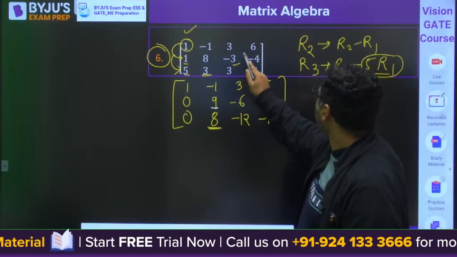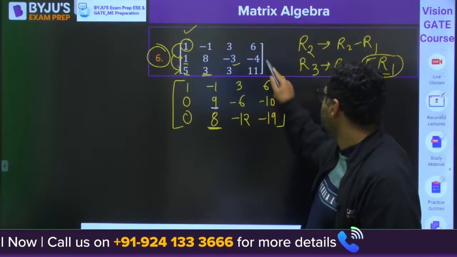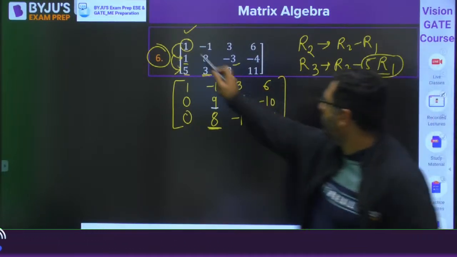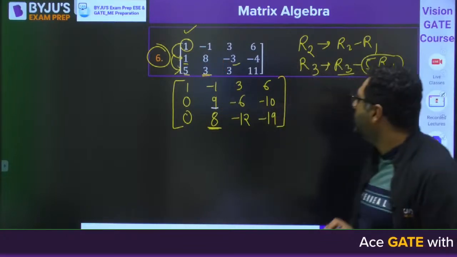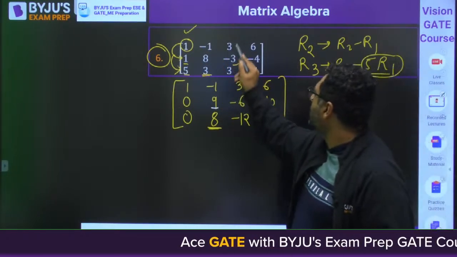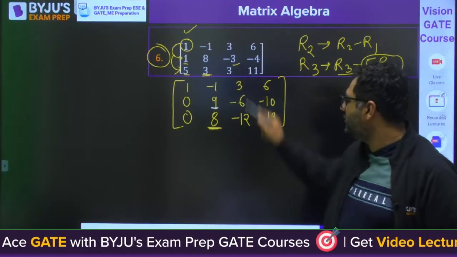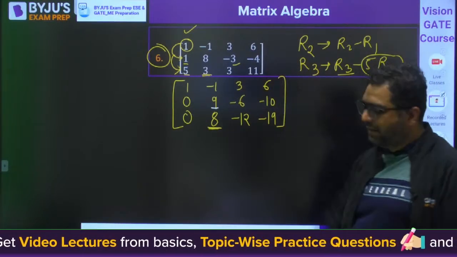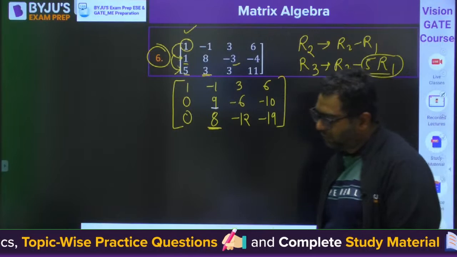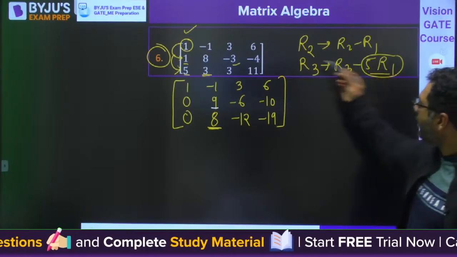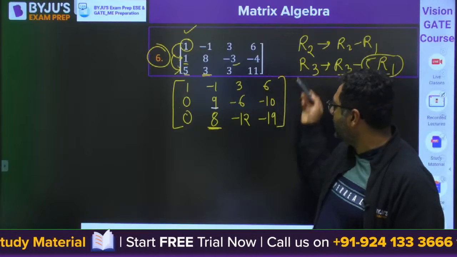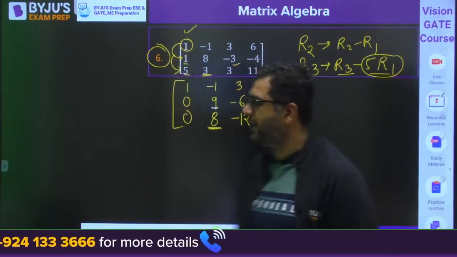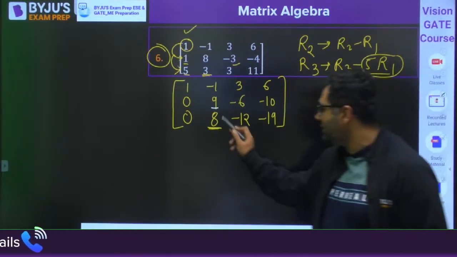Then minus 3 is minus 6, minus 4 minus 6 is minus 10, correct. Then 5R1: it is 0, 5 minus 5, 3 minus of minus 5 is 8. 3 into 5, 15, 3 minus 15 is minus 12. Then 6 into 5 is 30, 11 minus 30 will be minus 19. That is also correct. Now you are going to make this 0.